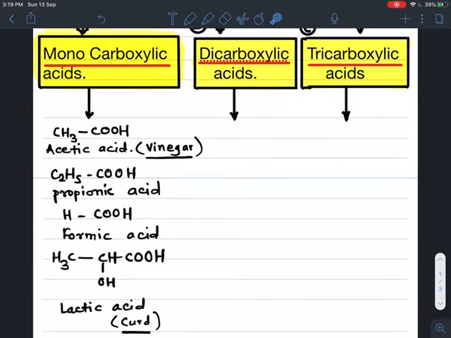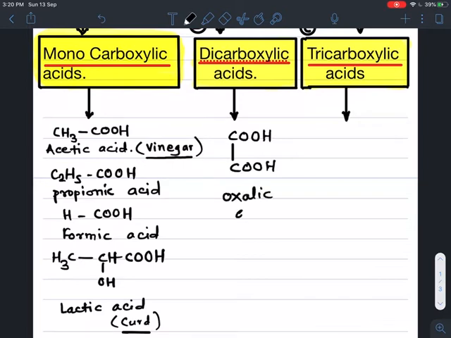Now the second class, dicarboxylic acid. Suppose we take an example of COOH bonded with COOH. This molecule contains 2 COOH groups, and the name of this compound is oxalic acid.